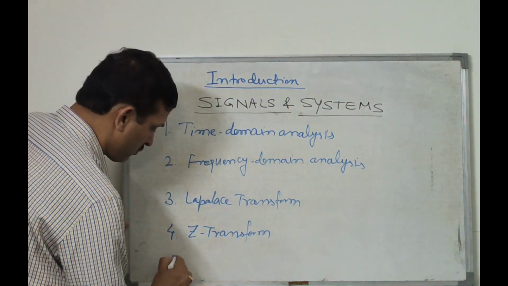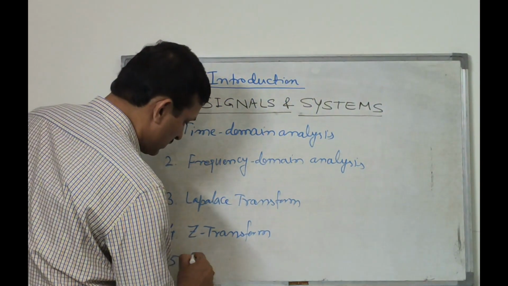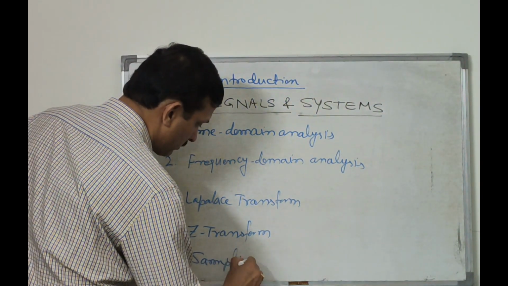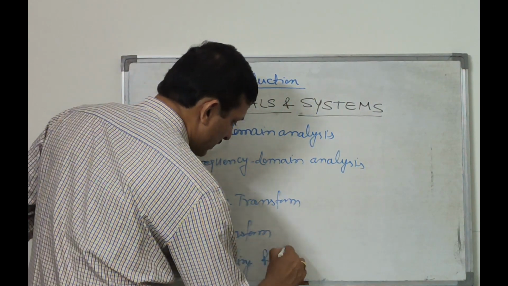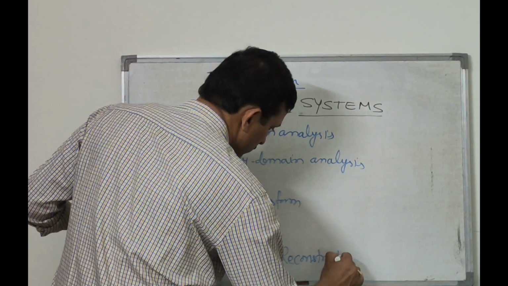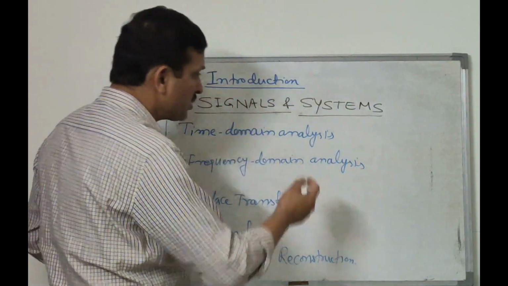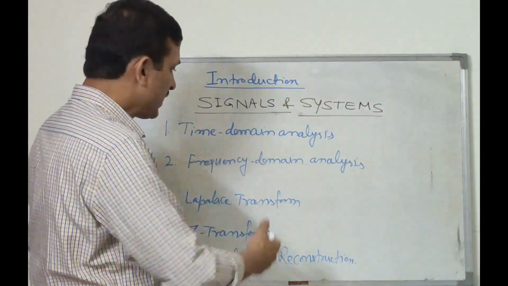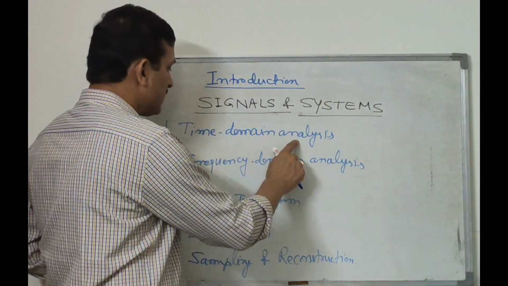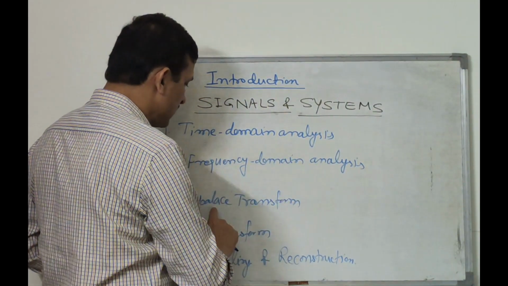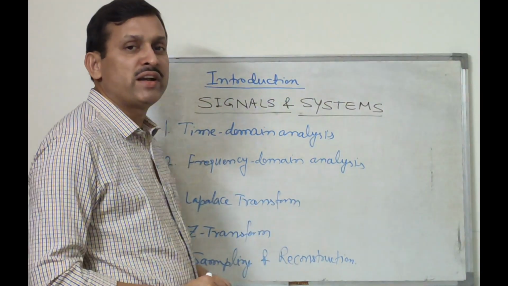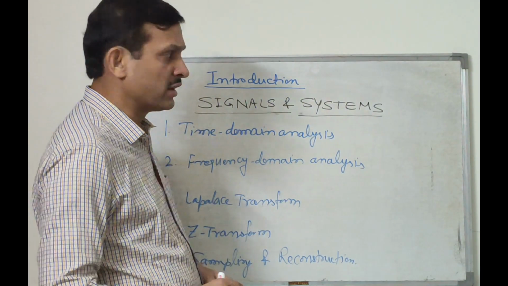And the fifth topic of the course is sampling and reconstruction. The syllabus of the course is divided into these 5 topics: time domain analysis, frequency domain analysis, Laplace transform, Z transform, and the 5th unit, sampling and reconstruction.